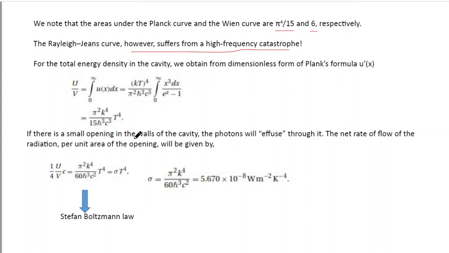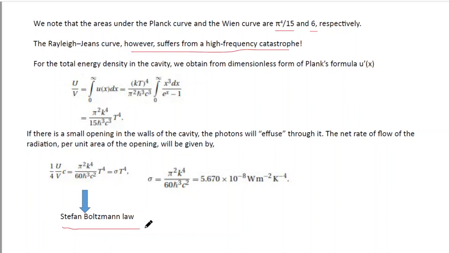If there is a small opening in the walls of the cavity, the photons will effuse through it. The net rate of flow of the radiation per unit area of opening will be given by 1 by 4 into U by V into c. You have already reduced the expression of U by V. So that ultimately will become sigma T to the power 4, where the value of sigma is this one. This law, which gives the net rate of flow of the radiation per unit area, is known as the Stefan-Boltzmann law.